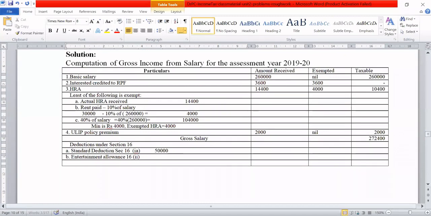Therefore, the entertainment allowance that he is going to get is nil. And the third deduction permissible is the professional tax. How much is the professional tax? This comes under section 16, subsection 3.